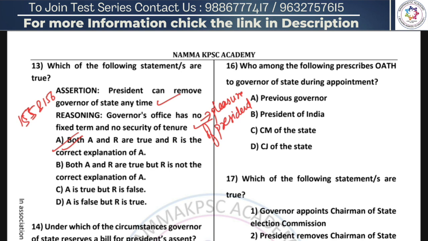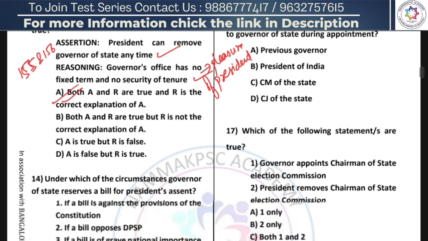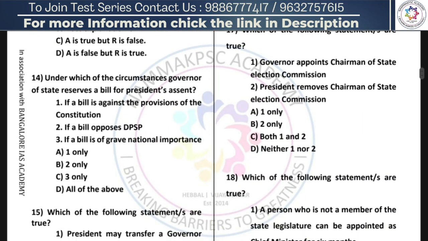The grounds for a governor's removal by president are not specified in the constitution. The governor office has no fixed term and no security of tenure because the president can remove him at any time.